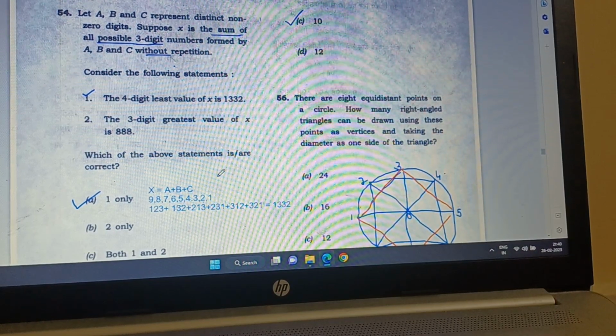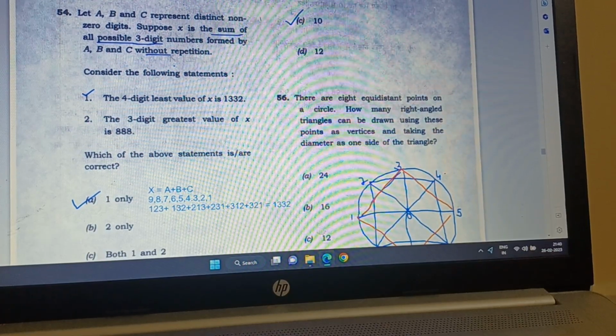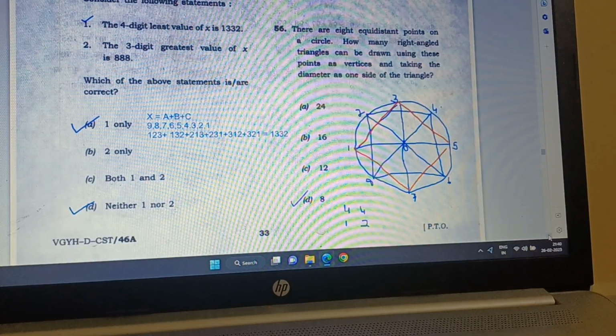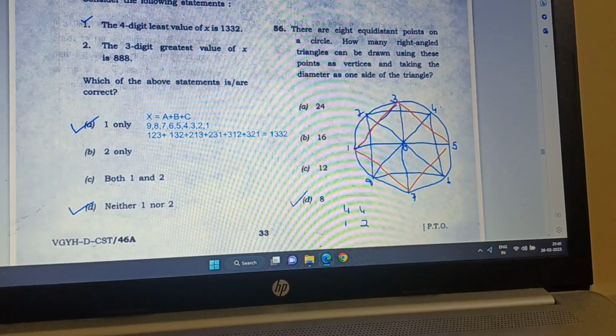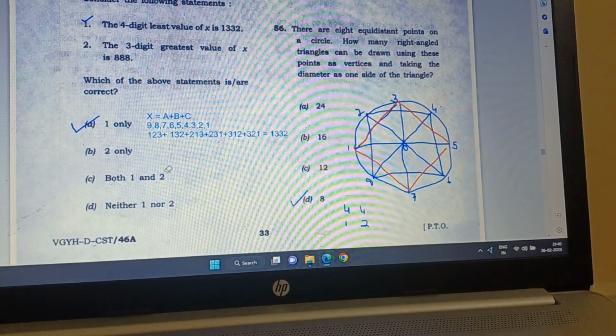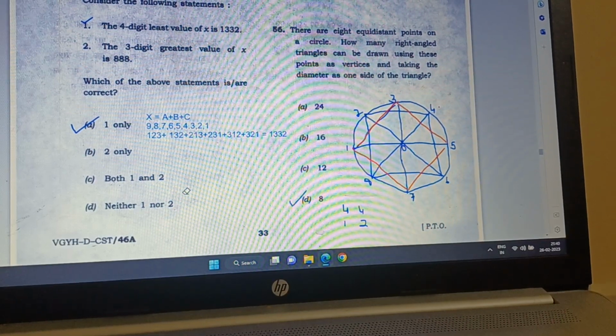Then the greatest value must be 4 digits. It can't be just 3 digits. So only one is correct. Answer A. So what about neither A nor D? No, this is not correct. I was trying to figure it out, and I know it is not correct. Only A is the correct answer.